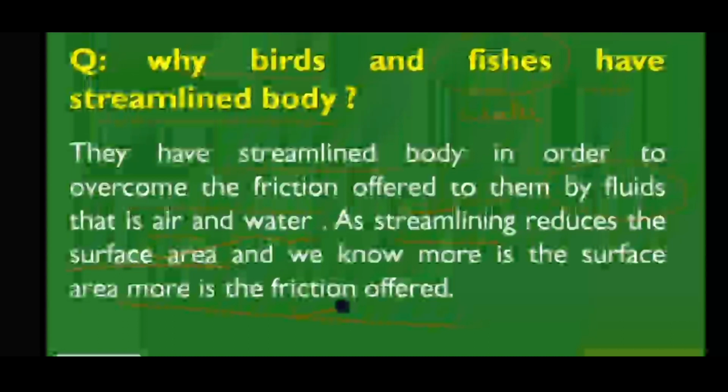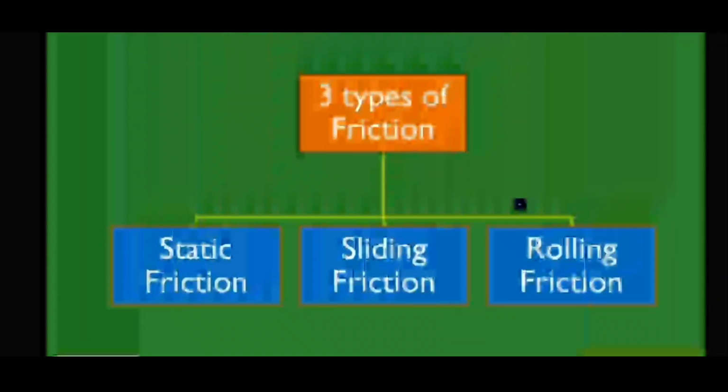Why do birds and fishes have a streamlined body? They have a streamlined body in order to overcome the friction offered to them by fluids, that is, air and water. As streamlining reduces the surface area, and we know the more the surface area, the more the friction offered. That means for the fish, the middle part of the body will be wider, and the corners will be narrow and steep.